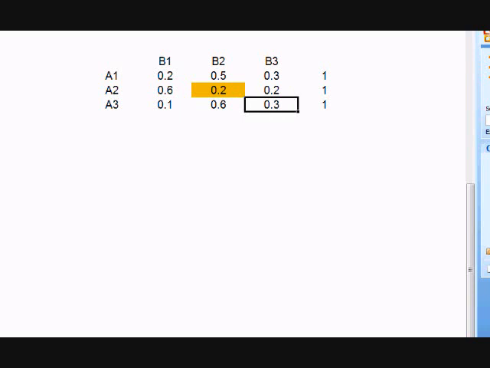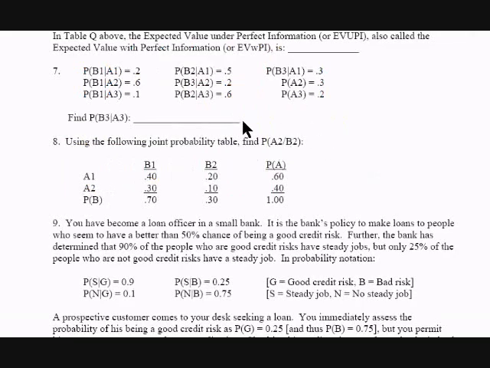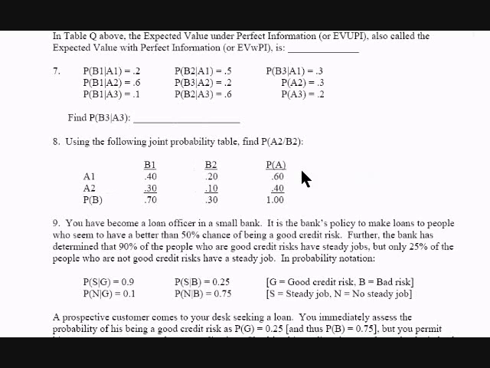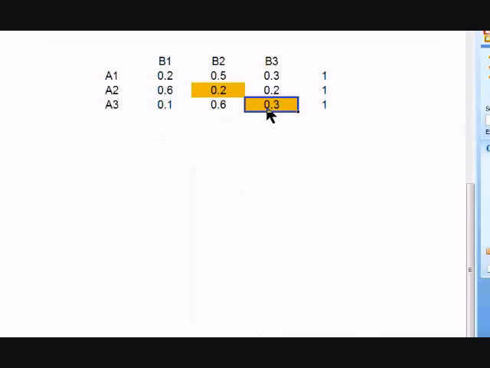Now what are they asking for in the problem? They're asking for B3 given A3. B3 given A3 is 0.3. So the answer to this whole problem is 0.3. We're just filling in the blanks. All right, that's a conditional probability table.